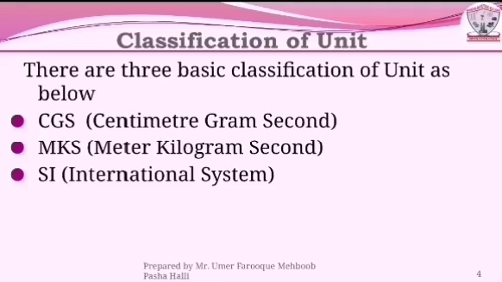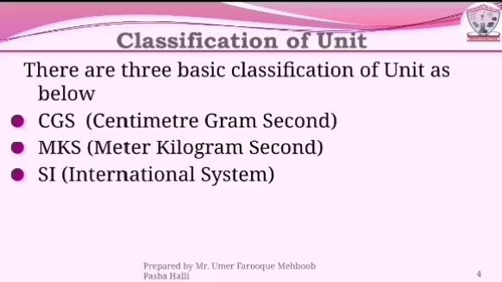Now we are discussing the classification of units. There are three basic classifications of units. One is CGS, that is centimeter, gram, second. MKS, meter, kilogram, second. And SI, the international system. The international system of units is further divided into three classes. First, base unit. Second, supplementary unit. Third, derived unit.